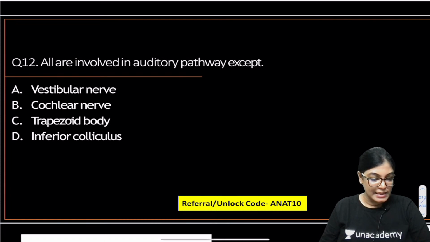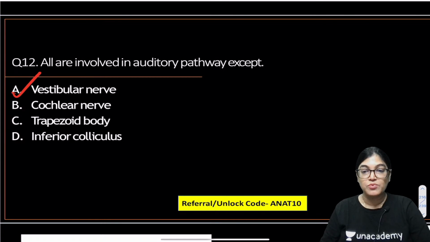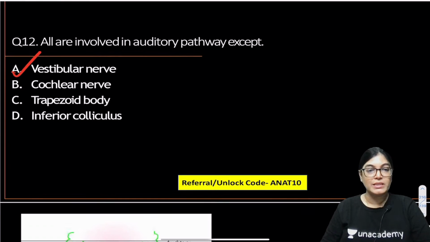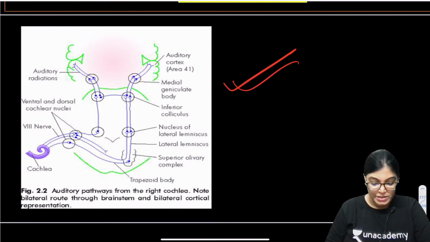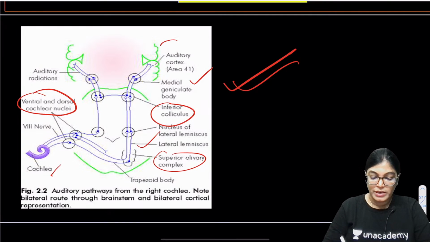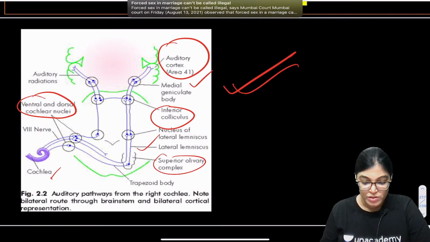The correct answer here is vestibular nerve. Actually, vestibular nerve is not involved in hearing, but it is for balancing. It is involved in the vestibular pathway. Cochlear, trapezoid and inferior colliculus are parts of the auditory pathway. Only option A is correct. See here, I have included this auditory pathway where you can see the components starting from cochlea, ventral and dorsal cochlear nerve, olivary complex, lateral lemniscus, inferior colliculus, medial geniculate body and the auditory cortex, area number 41, Heschl's gyrus. Absolutely right, Sri Rangraj.